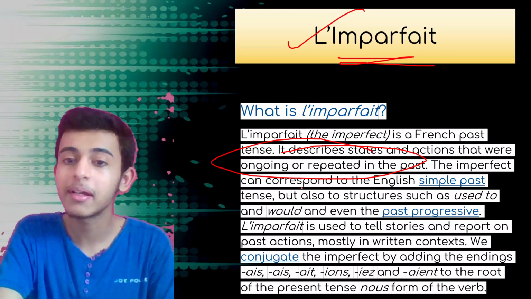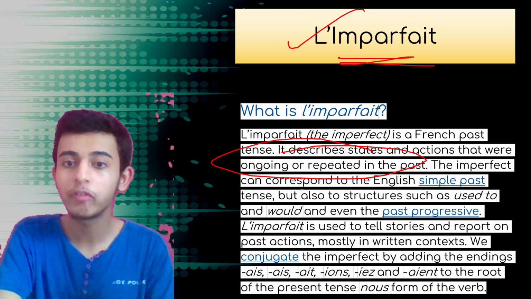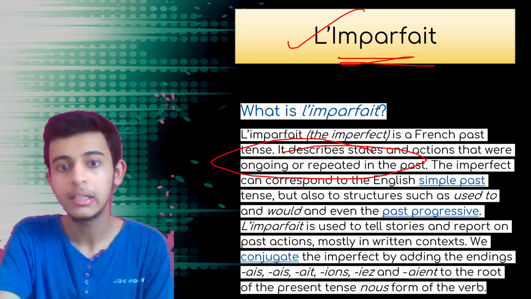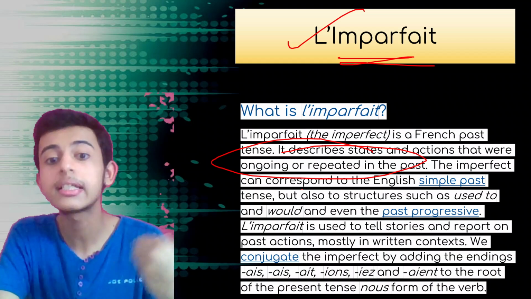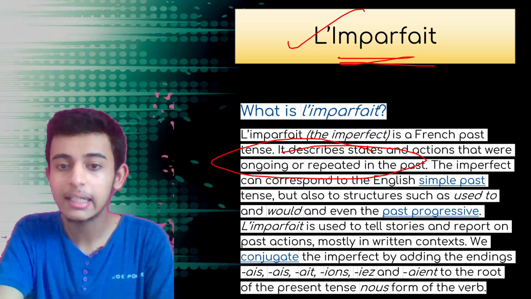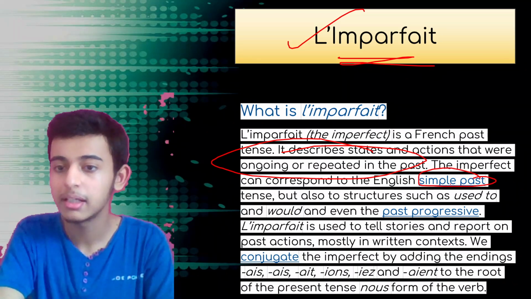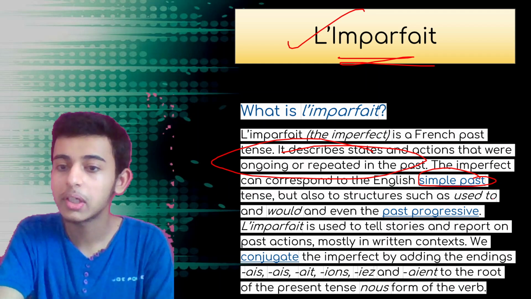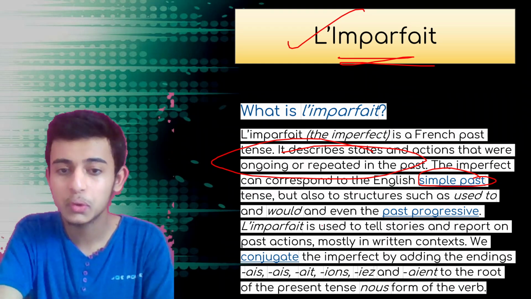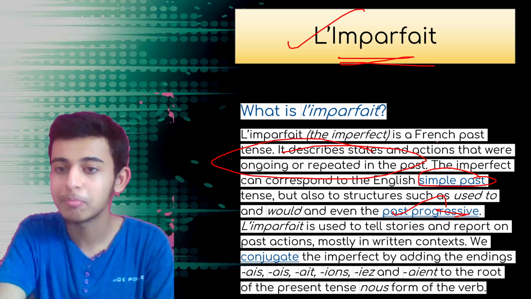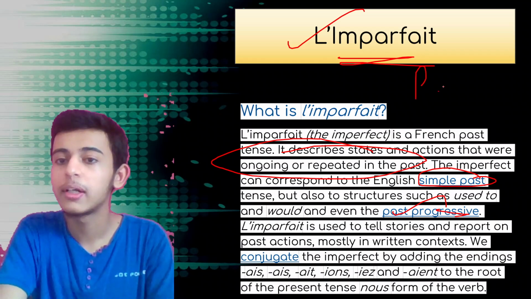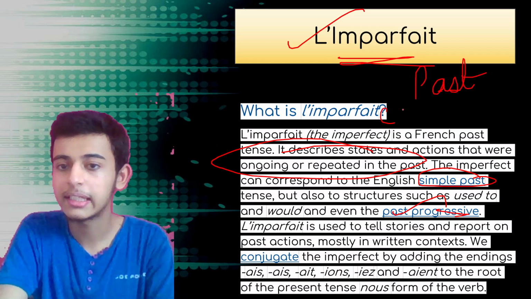But in the case of the imperfect, they were ongoing from a particular period of time, from one point to another point in the past. It was continued. The imperfect can correspond to the English simple past, but also structures such as used to and would, and even the past progressive. Past progressive means the past continuous tense, like he was going.